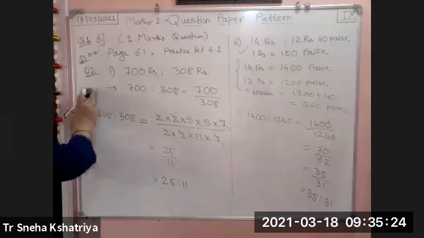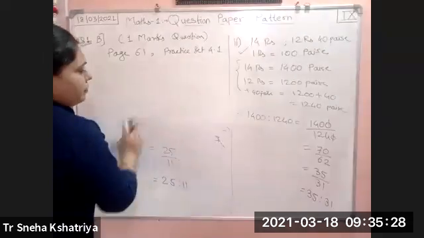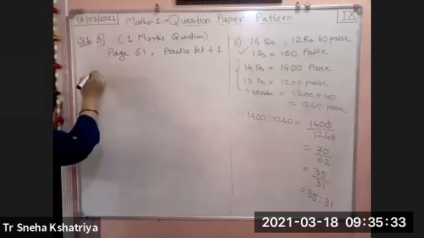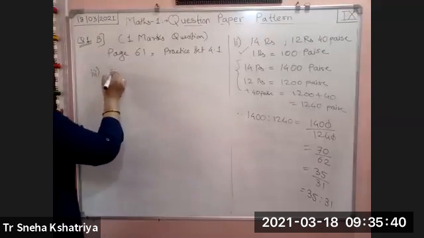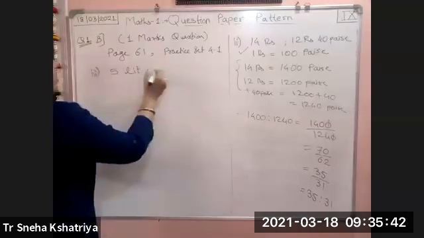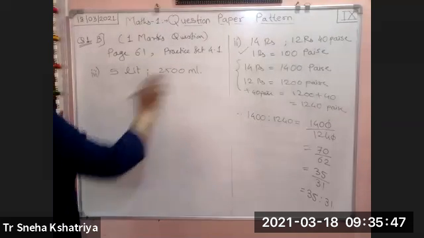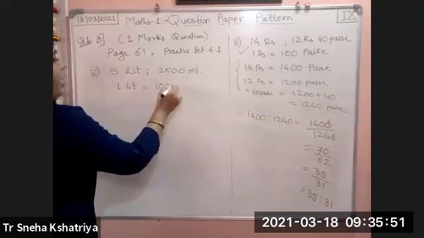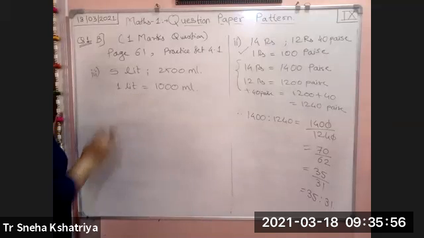Okay. Next question. Third question: 5 liter and 2500 ml. Again, liter to ml we have to convert. So 1 liter is equal to 1000 ml. This conversion you have to remember properly.